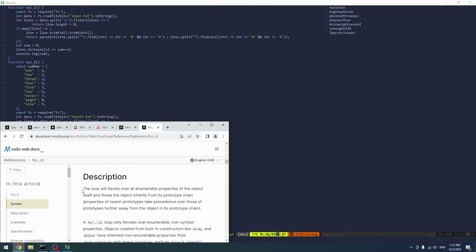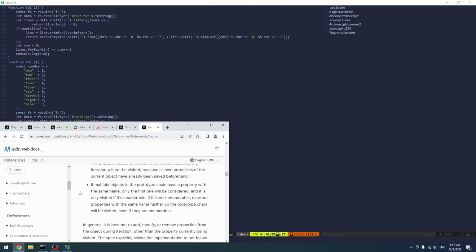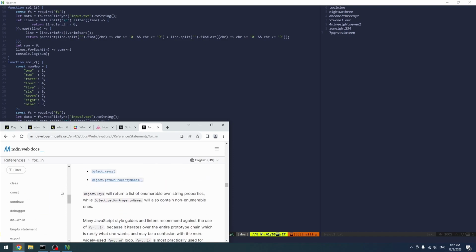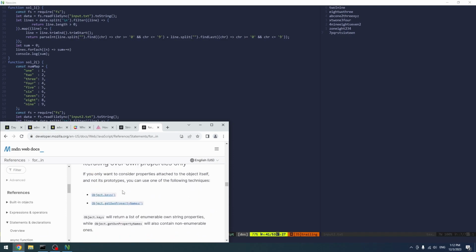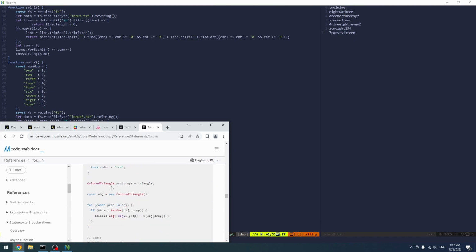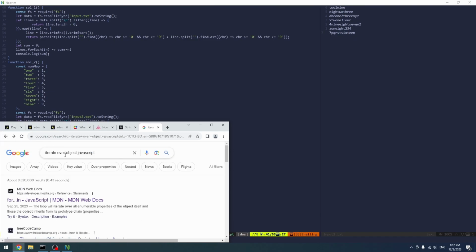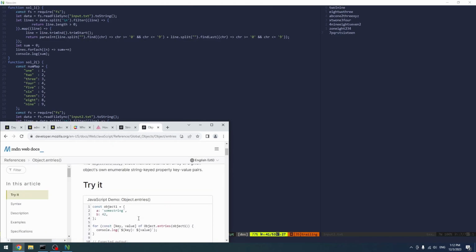That's stupid, right? I wanna iterate over key value pairs. Check the JavaScript. So entries, right? So you do Object.entries. Okay, that's kind of cool.